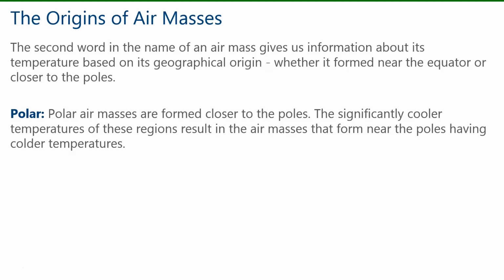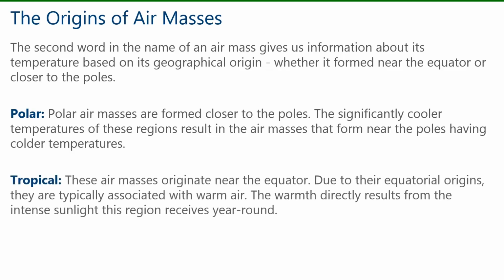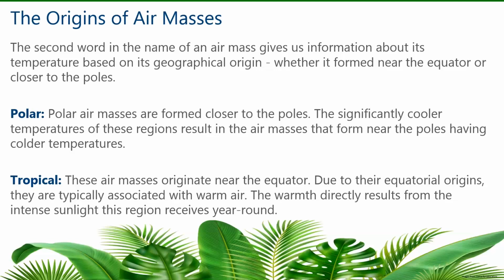The significantly cooler temperatures of these regions result in the air masses that form near the poles having colder temperatures. When you see the word tropical in the name of an air mass, these air masses originate near the equator. Due to their equatorial origins, they are typically associated with warm air. The warmth directly results from the intense sunlight this region receives year-round.